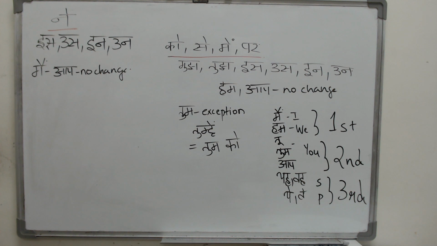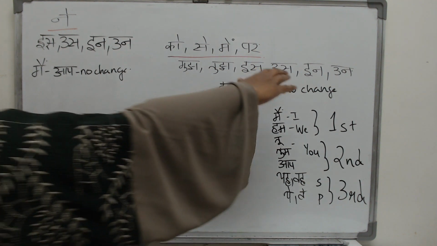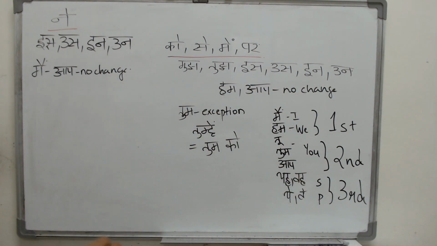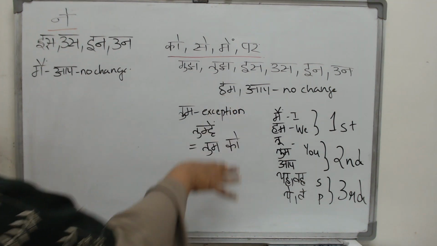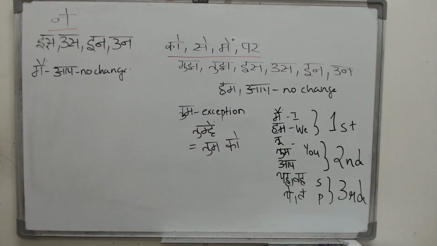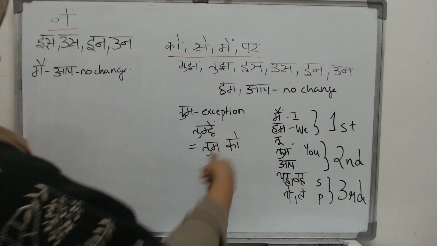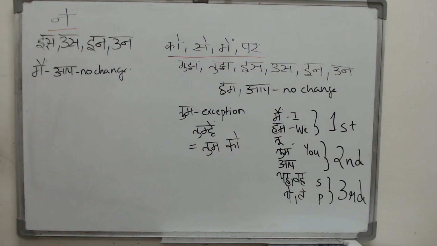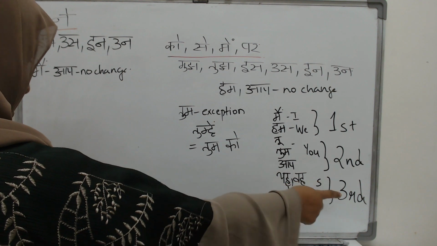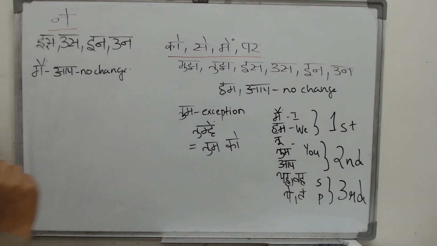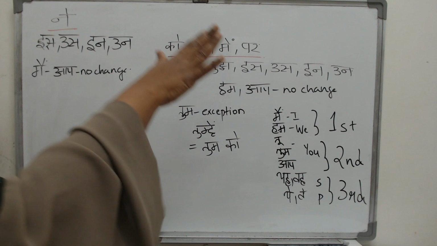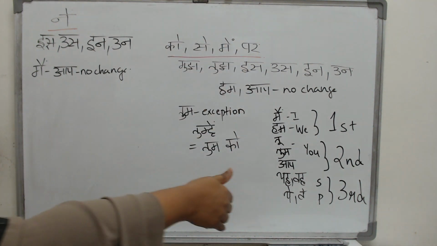Now before we go to the last 3 vibhaktis, let us see a quick recap of what we have studied so far. Now this is your list of personal pronouns. Please study them in this order. It will help you with memorizing these changes also. What you see here is the first person I and we, main and hum, and these 3 are you, the listener, which is the second person, and here yah and wah, singular third person, ye and we, plural third person. Please remember it exactly in this order. This will help you.